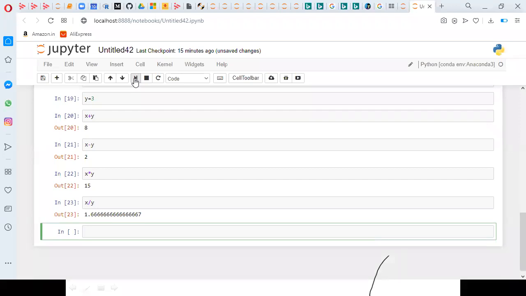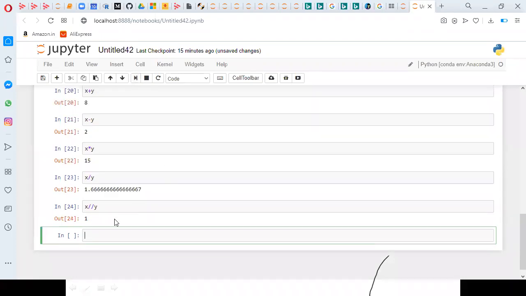Suppose you want only an integer value, and don't want the float, then you have to use the double slash symbol. If you type the double slash symbol, you will get the integer value 1. So it will omit the floating part. This is about working with integer data.